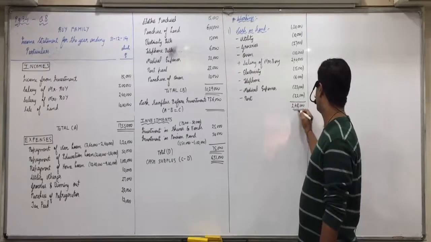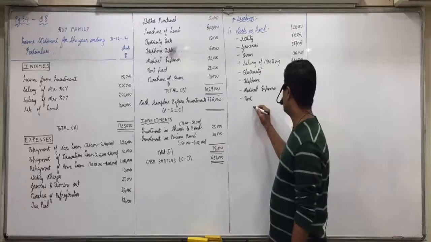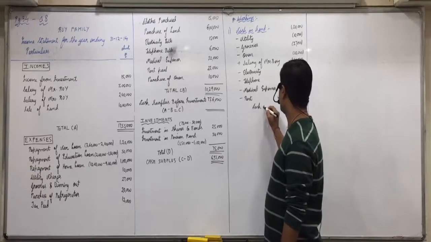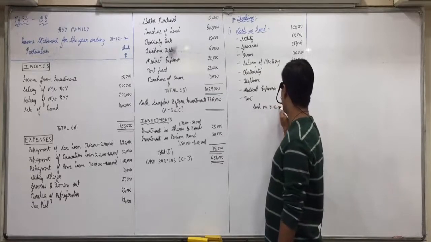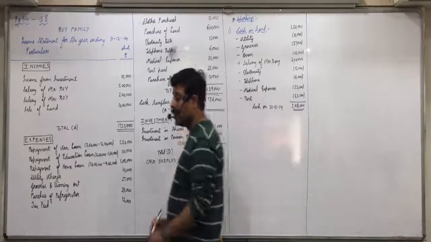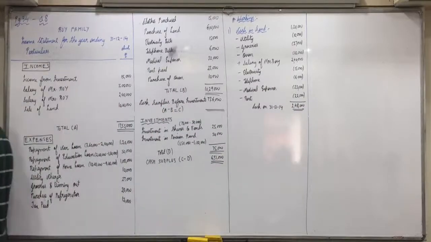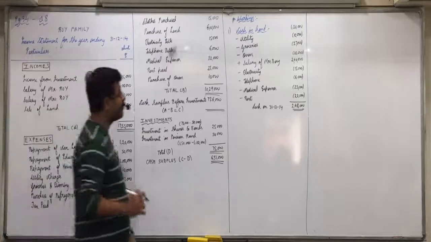2,48,000 is the cash on 31/12/14. Now when we make the balance sheet, then in liquid assets, what amount of cash will be included? 2,48,000. Did you understand this? And in exactly the same way we'll find the savings account balance.